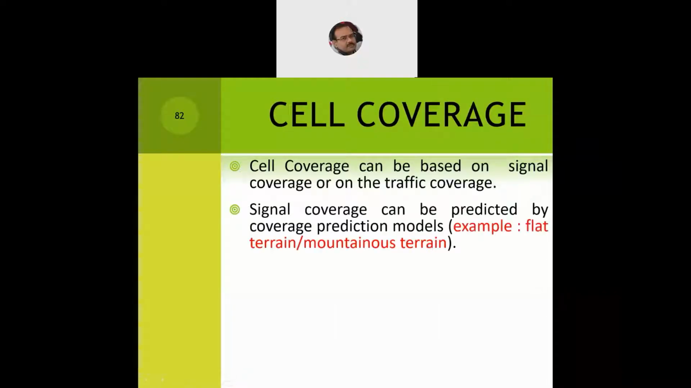Signal coverage can be predicted by a coverage prediction model, what we call CPMs. There are two coverage prediction models: one defined for flat terrain, like city roads or village roads, which are by and large very flat, and the other for mountainous terrain, which is always a challenge.